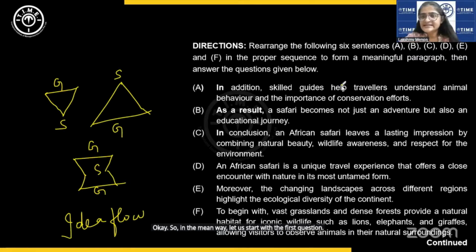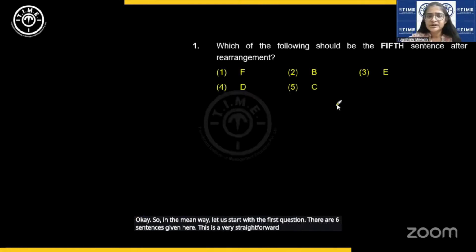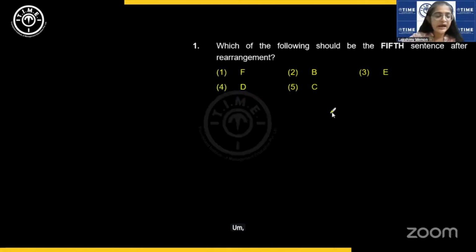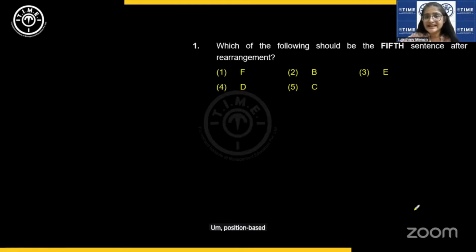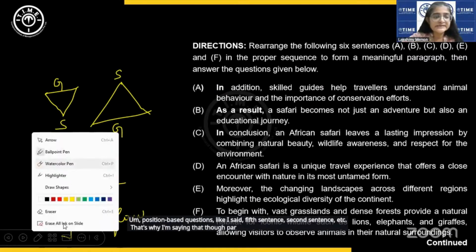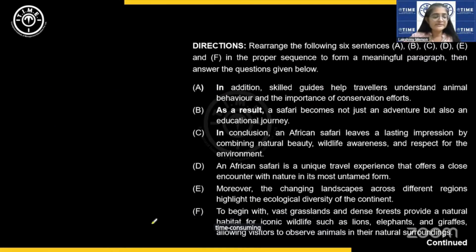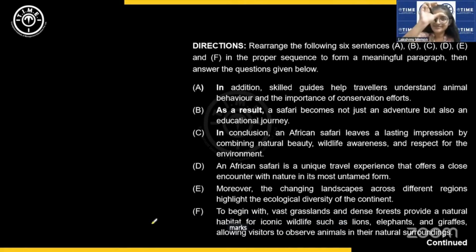There are 6 sentences given here. This is a very straightforward para formation pattern. And once you solve this, you have position-based questions, like I said, 5th sentence, 2nd sentence, etc. That's why I'm saying that though para formation is time consuming, when you have these position based questions, at one shot you will get multiple questions and you will score, you can get so many more marks, right, at one shot.